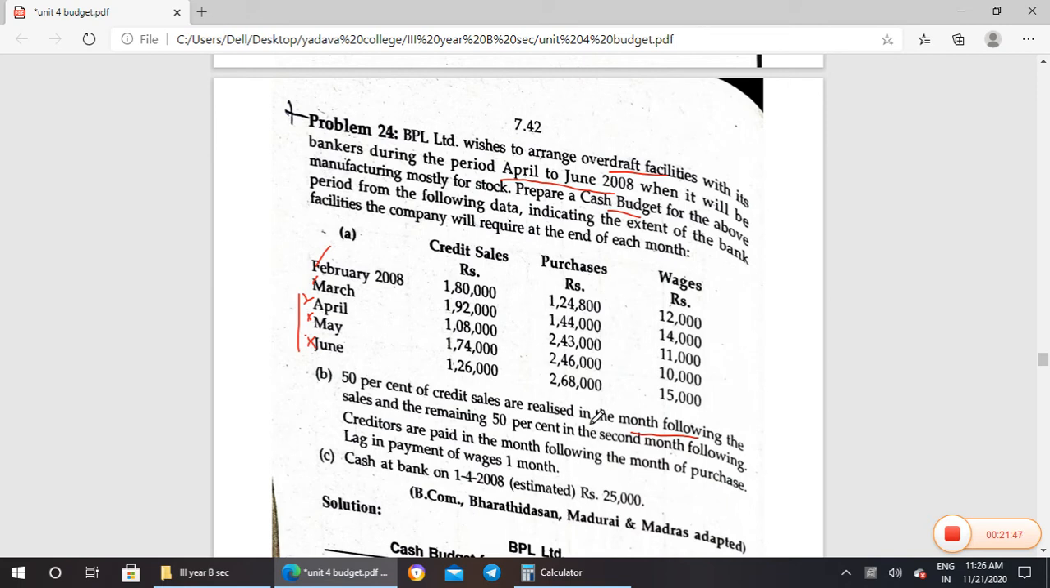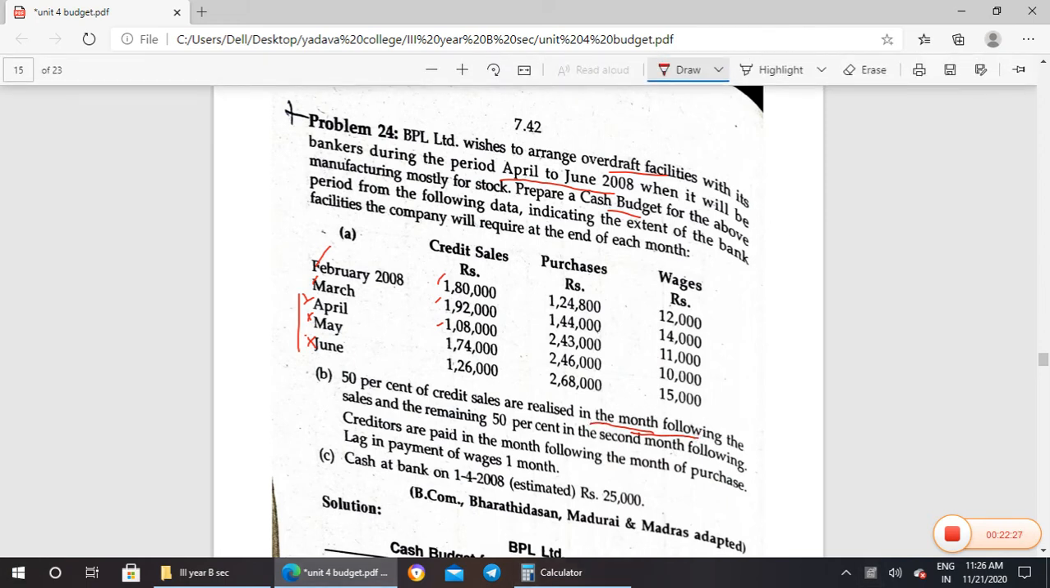Please note it down. In the month following means when credit sales happened in March, 50% will be paid in April, remaining 50% will be paid in May. So if you have taken 1,80,000 as February, 50-50, 90-90. So 90,000 will be paid in March, remaining 90,000 will be paid in April. So this is the meaning of this. Released in the month following means not in that month itself; the next month they have paid the other 50%. But they have given released in the month following. So that is very, very important.